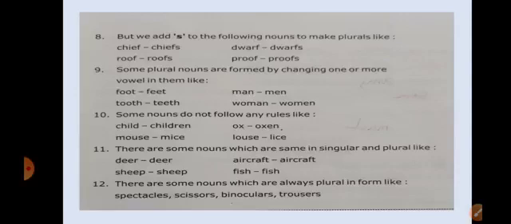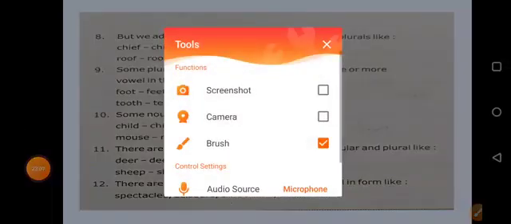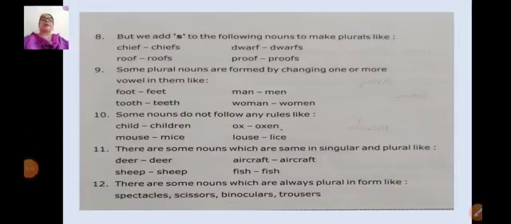There are some nouns which are always plural in form. They are spectacles, scissors, binoculars, and trousers. Understood, children? Initially you will feel that it's quite confusing, but it is not at all if you practice it. Read all the rules again and again. Try to understand them and follow the rules by reading more.